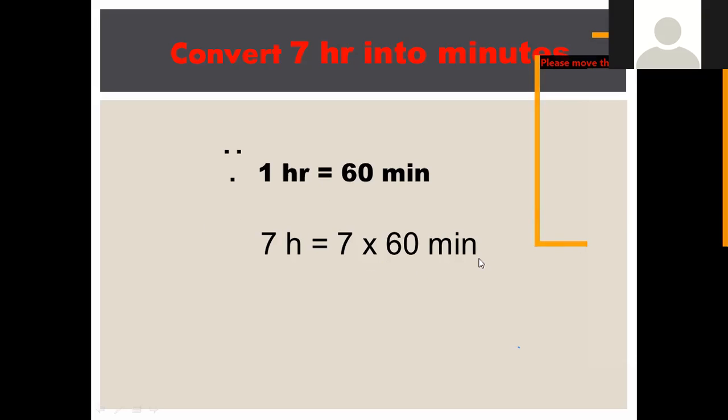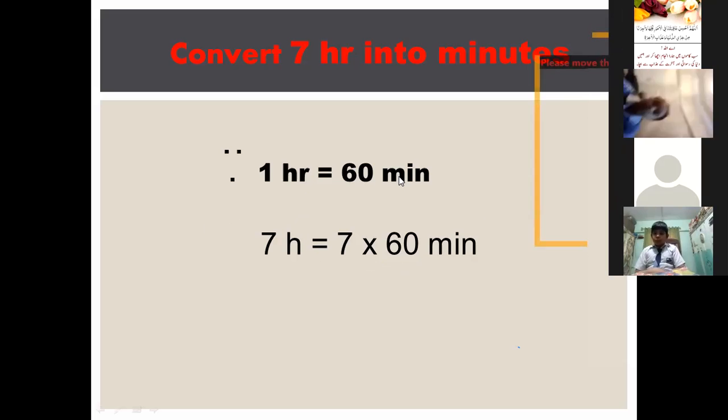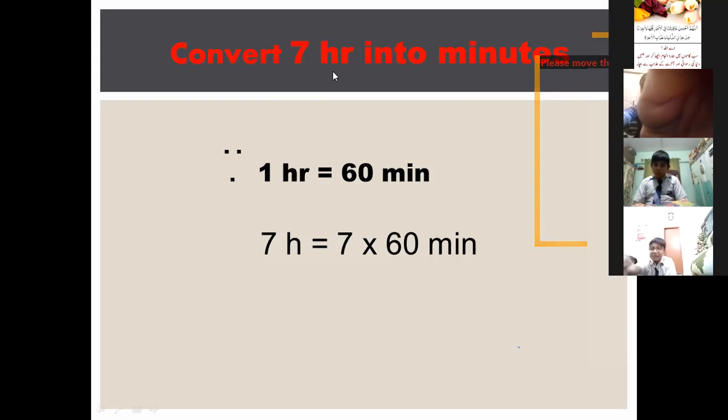7 multiplied by 60 minutes, because we are converting hours into minutes, so that's why we are multiplying by 60. Okay, if there is a question of conversion of week to day, we will multiply by 7, but here the question is hour to minute, so that's why we are multiplying by 60. Okay, so 7 multiplied by 60 is equal to, who will tell me the answer?